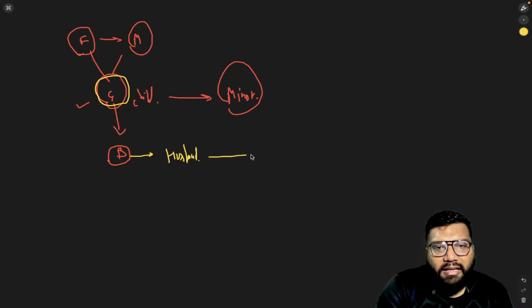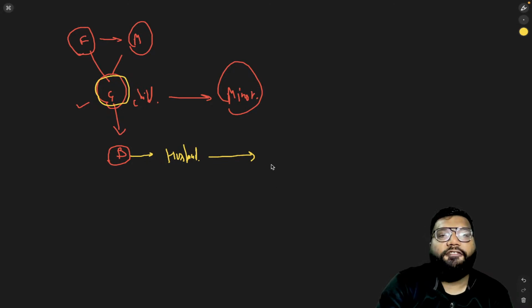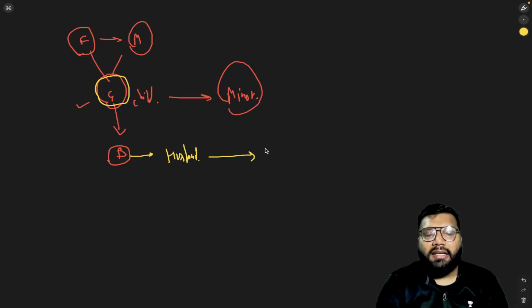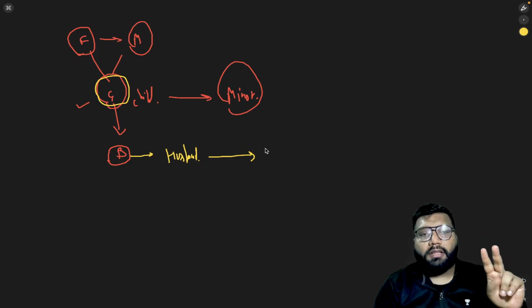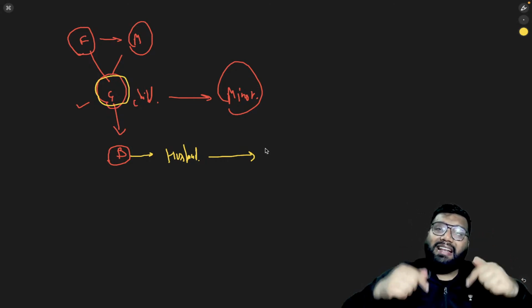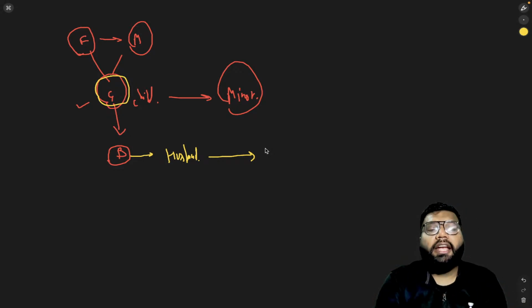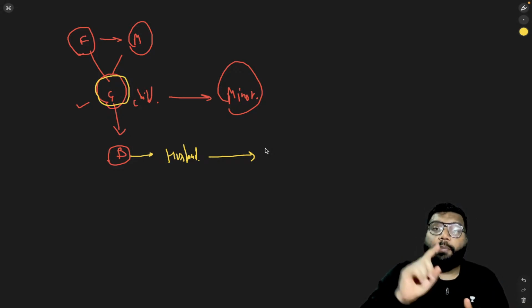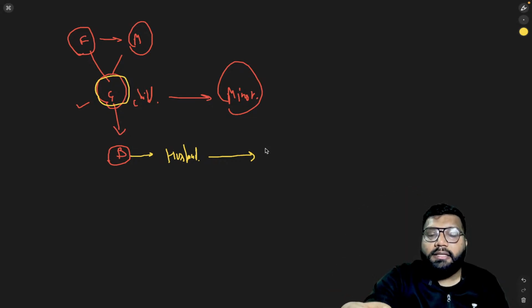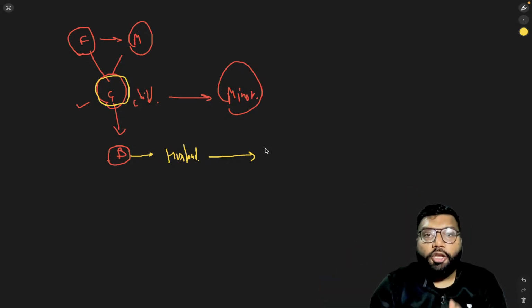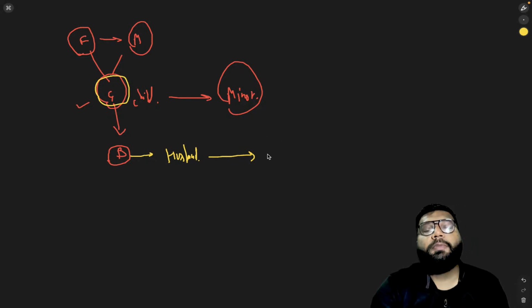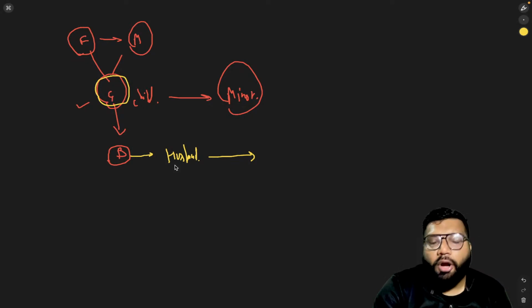But the thing is, if the husband has no sufficient means, I just told you in the starting of this class, there are two golden rules which you need to remember. The first one is the person who is claiming maintenance does not have sufficient means. And the person against whom they are claiming maintenance must have sufficient means. So as per this question, the husband does not have sufficient means. So in short, the girl cannot ask for maintenance from the husband, right?